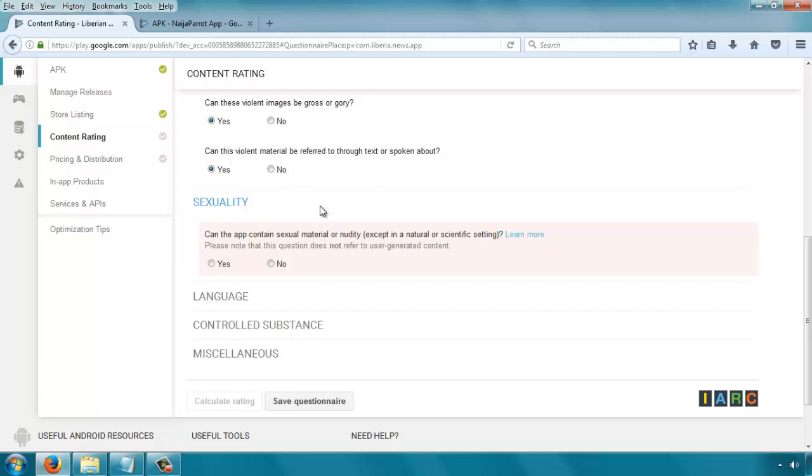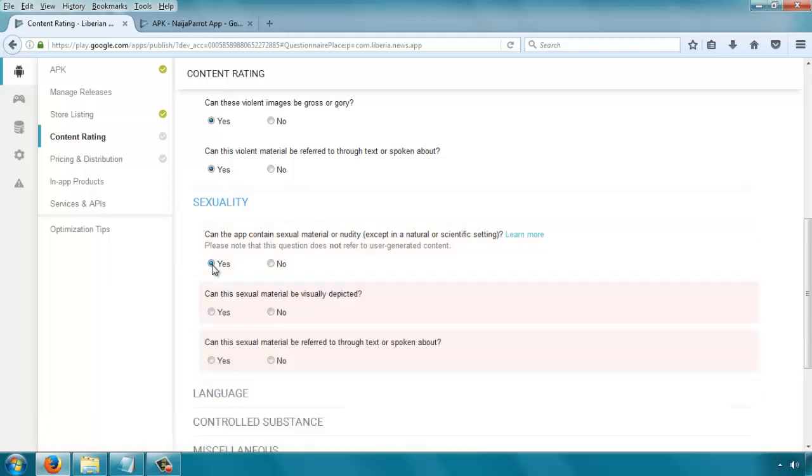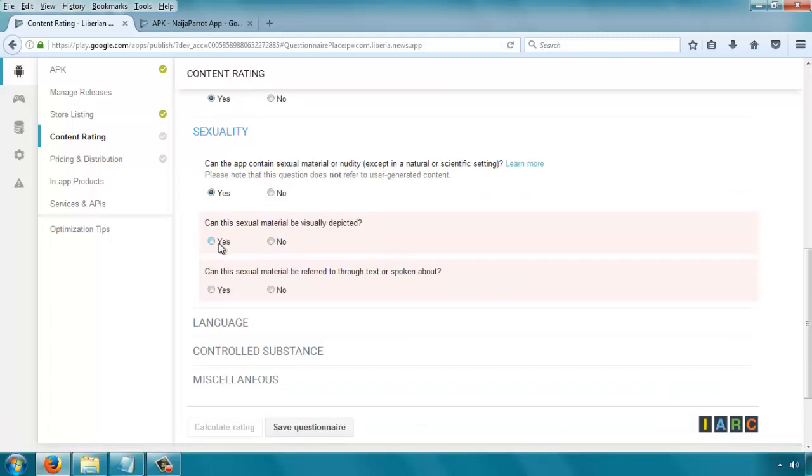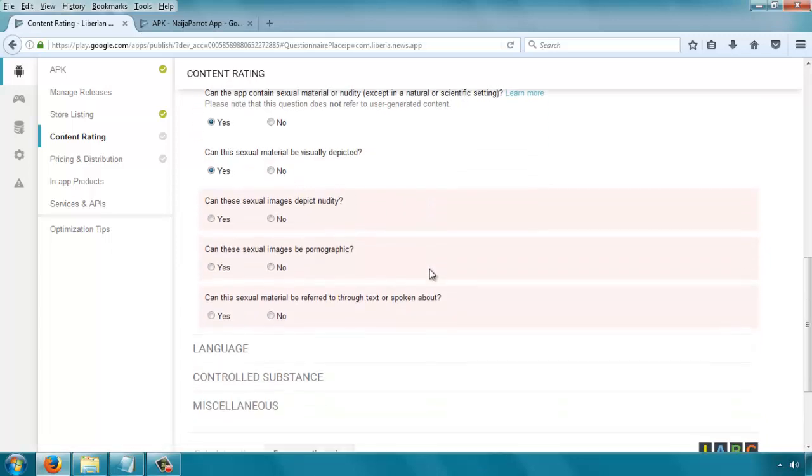But if the sexuality there is of the kind of maybe skimpily dressed ladies flashing their body parts and things like that, or even pornography, you have to say yes. So just to cover and be on the safe side, because these days there are a lot of female images and even male images that border on sexuality. So we'll just say yes to that. Can it be visually depicted? Yes. Can these images depict nudity? Well, we can say yes.